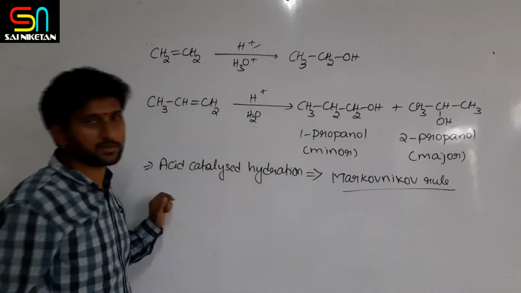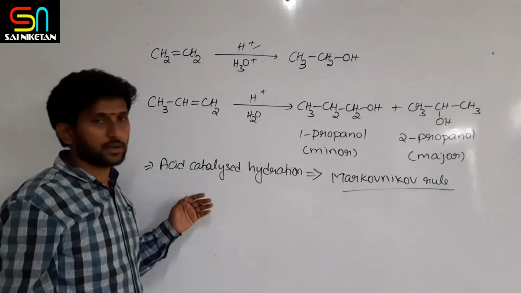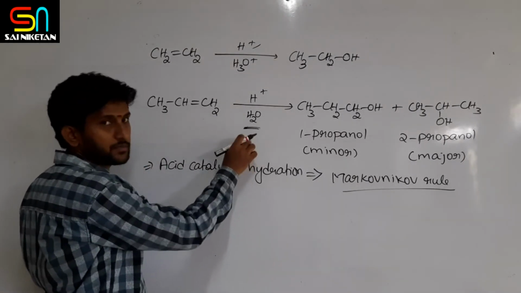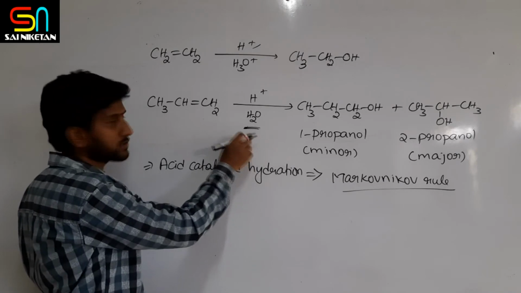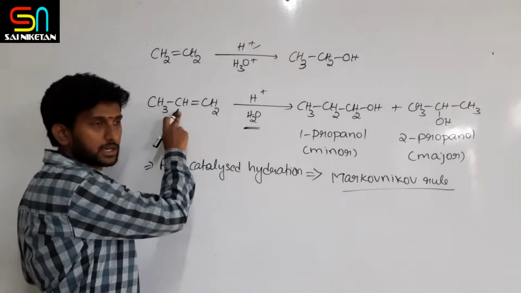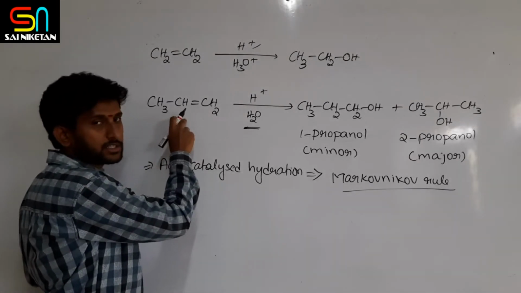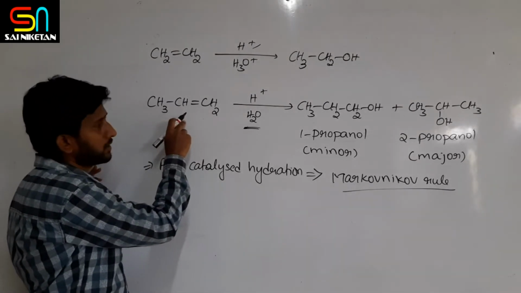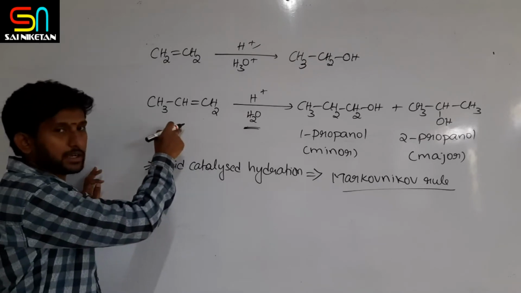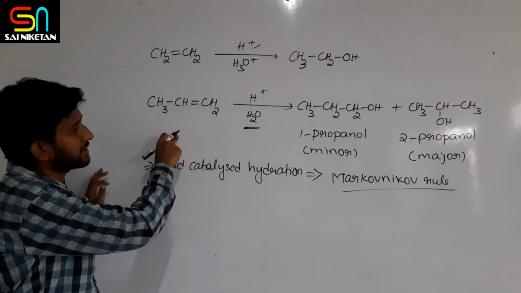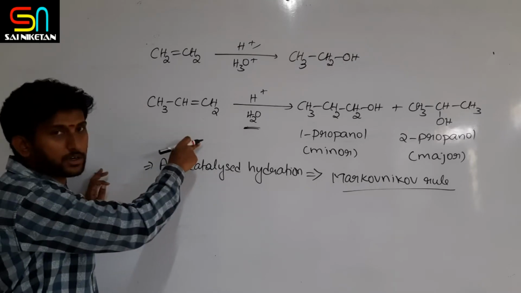You will get that as the major product. What is Markovnikov rule? The negative part of the reagent, here water, the negative part OH minus, attacks the carbon atom which contains less number of hydrogen atoms. So if you take any unsymmetrical alkene, then in acid catalyzed hydration you should follow Markovnikov rule.